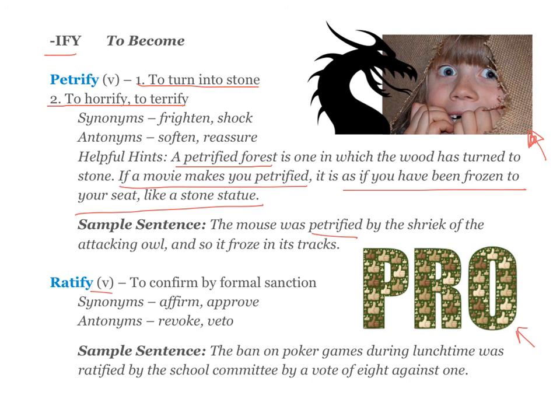Your sample sentence, the ban on poker games during lunchtime was ratified by the school committee by a vote of 8 against 1. One important note about ratify is this is a formal official process, right? So it usually involves votes, whether written votes or oral votes, right? So it's not just like your group of friends agreeing to do something. It's this like formal sanction and formal acceptance.